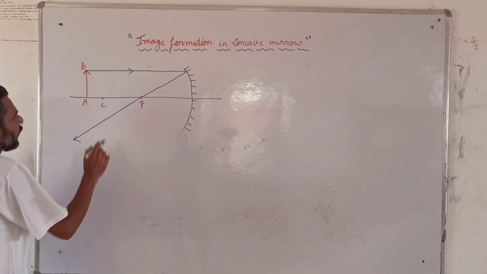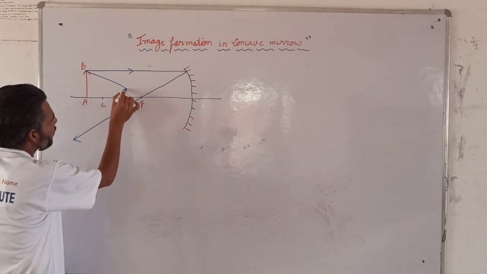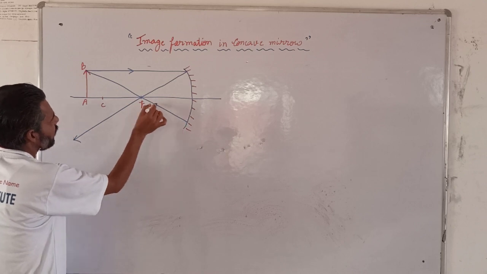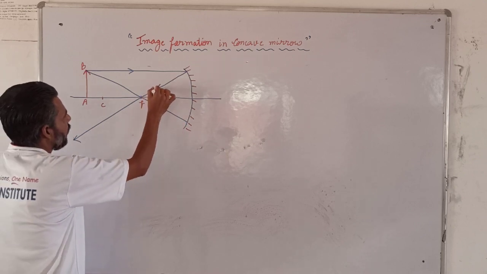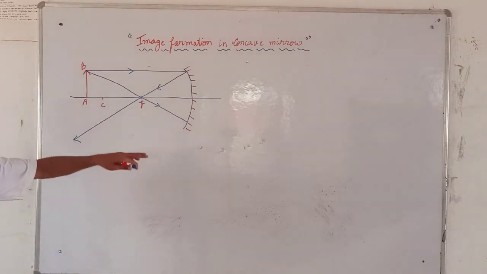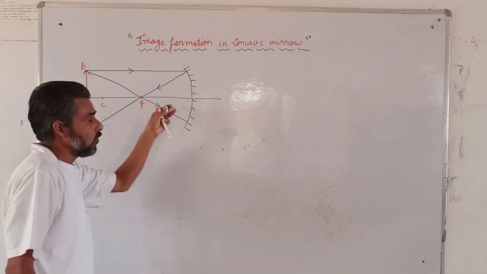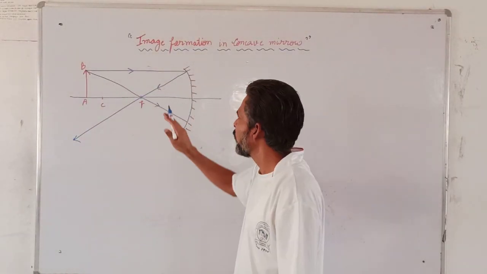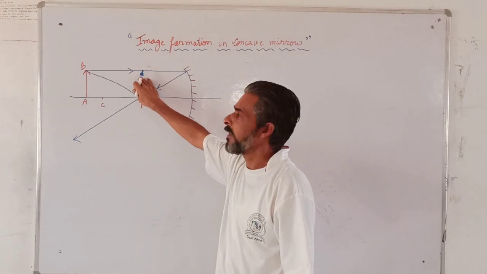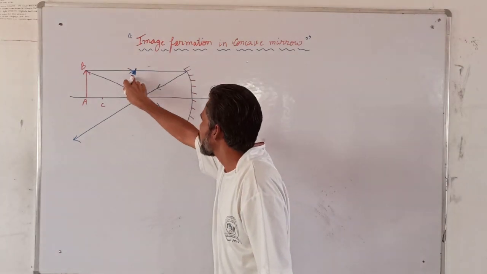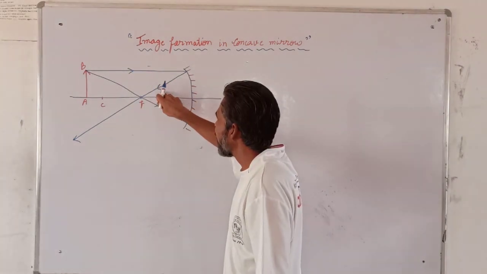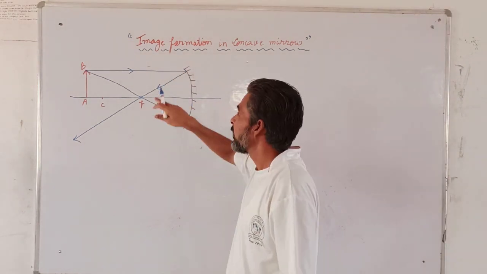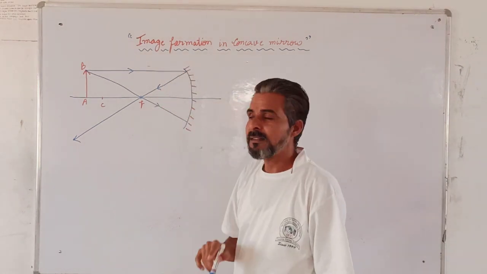Second, if the incident ray is passing through the focus. Now keep in mind these arrows are very important. We are supposed to show the path of the ray. This is the incident ray. Why? Because the arrow is towards the mirror. This arrow is away from the mirror. That shows that it is the reflected ray.